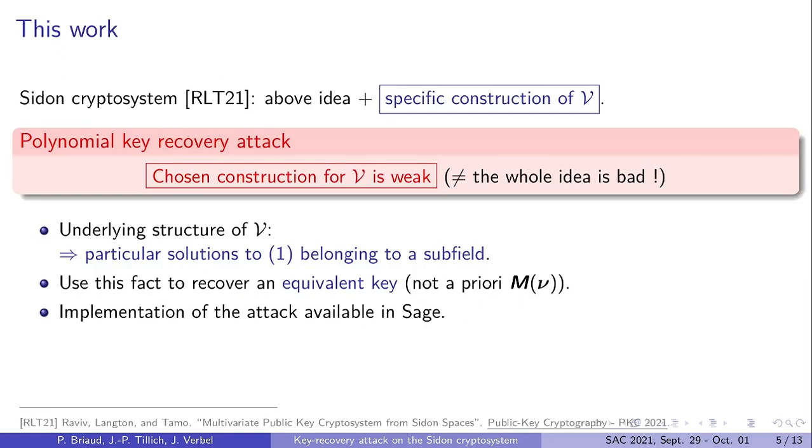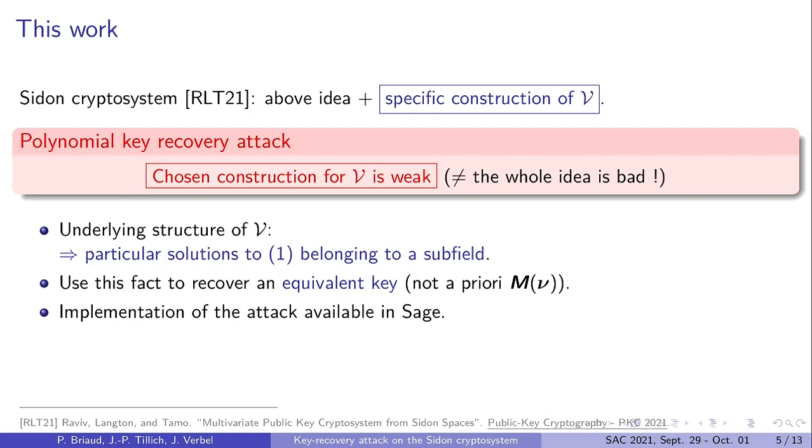The Sidon crypto system from the PKC paper uses a very specific construction for the Sidon space V, which admits a factoring algorithm. And what we show in this paper is that if this construction is used in the scheme, in fact, the MinRank attack is very efficient because first, the MinRank instance has a lot of solutions. In fact, we show that there is an exponential number of solutions which belong to a subfield.